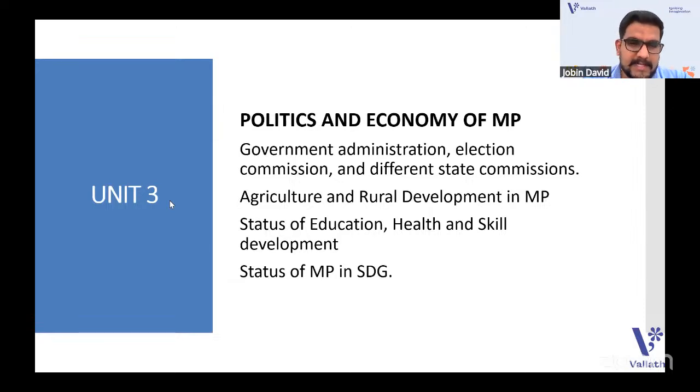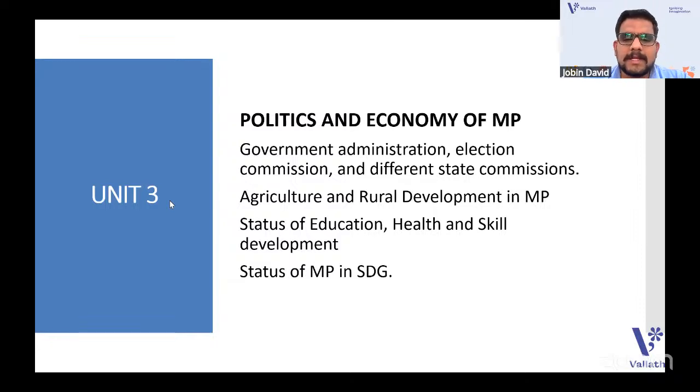Then agriculture and rural development, status of education, health and skill development come under the economy of Madhya Pradesh. With the politics, you also have acts regarding scheduled castes, scheduled tribes and social welfare, which you should learn.